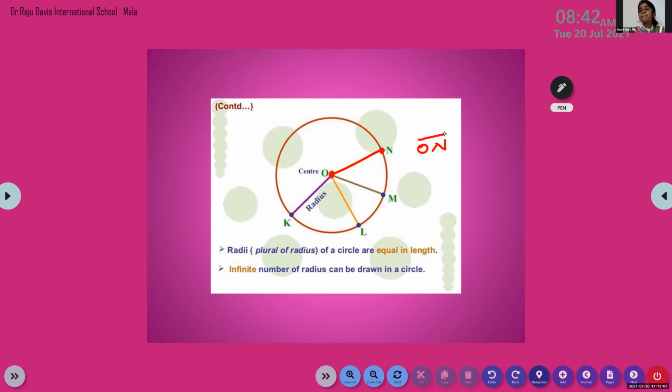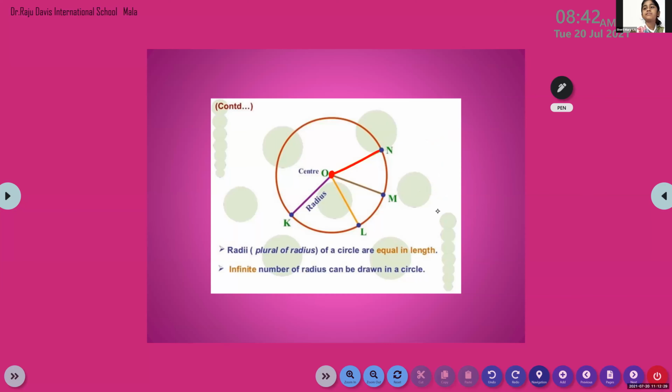Yes, ma'am. This is a radius. Then OM, line segment OM. All these are line segments. OL. What is the speciality in this? It starts from O, and it has a common point, the center. ON, OM, OL. It starts from O. So these are all radius.